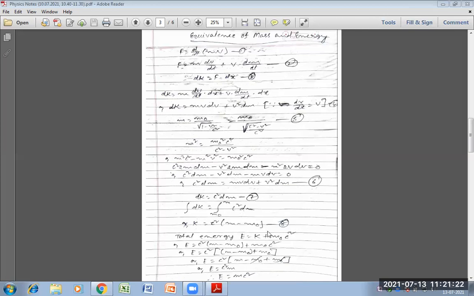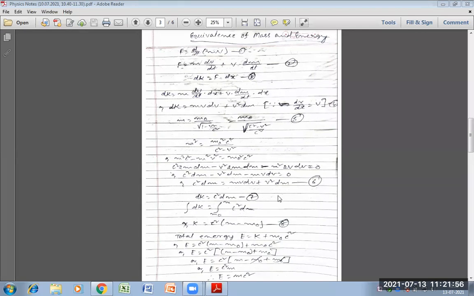So first, in this topic, if the body is at rest condition, the mass will be m naught, and if the body moves with a velocity v in any direction, its mass will change from m naught to m.